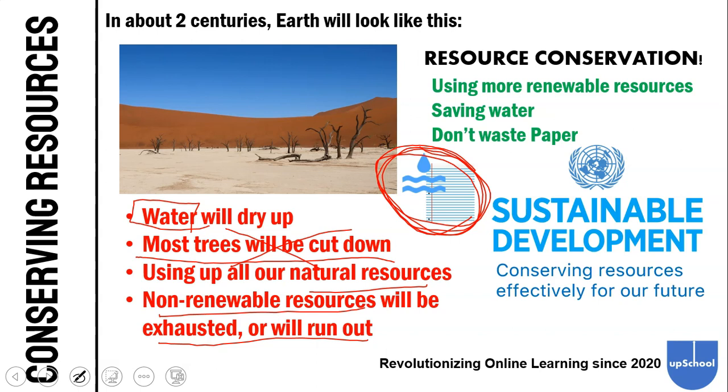So sustainable development means to conserve resources effectively for our future. So let us try to do sustainable development by conserving our resources and saving water and paper.